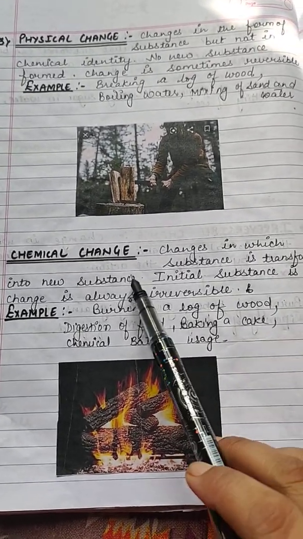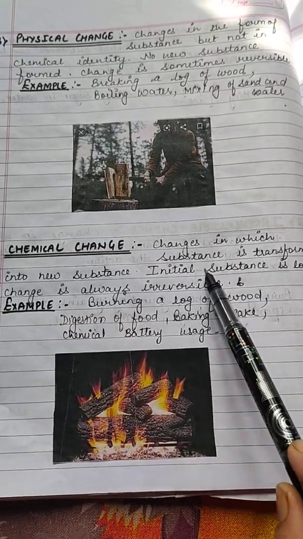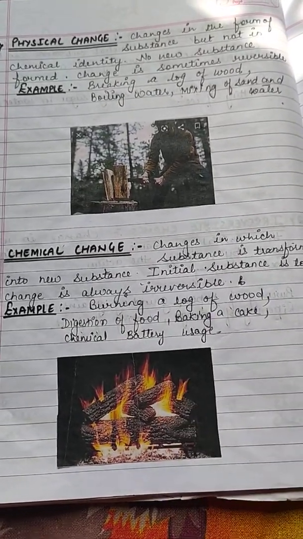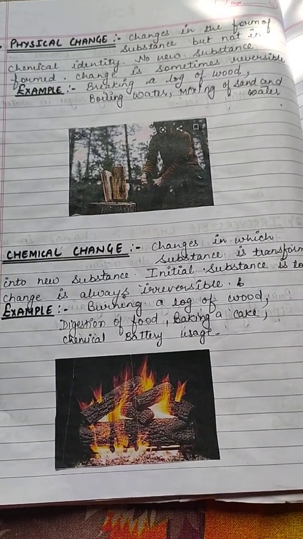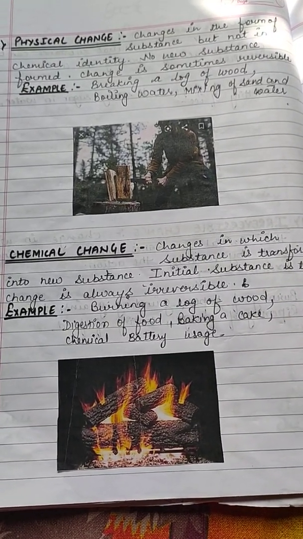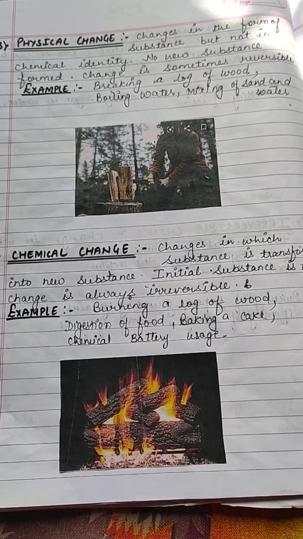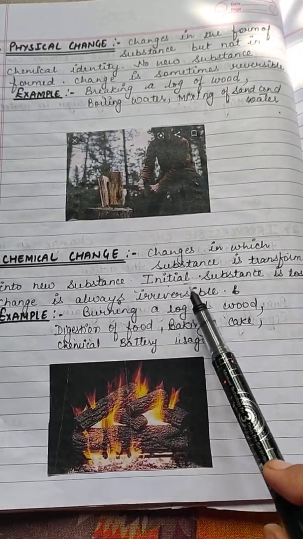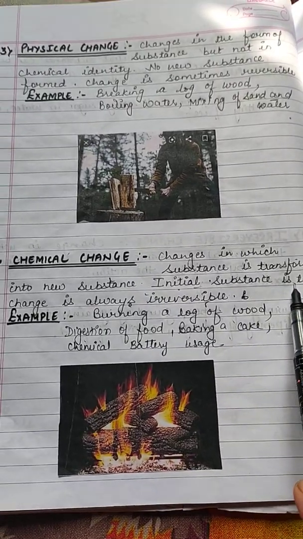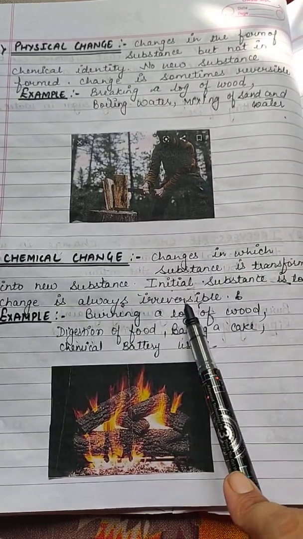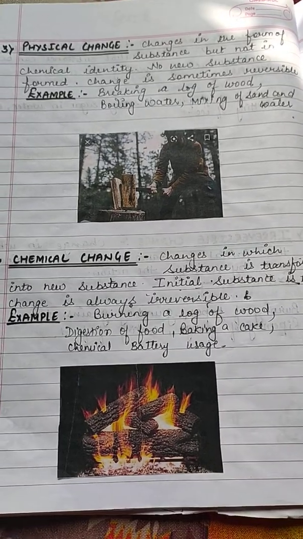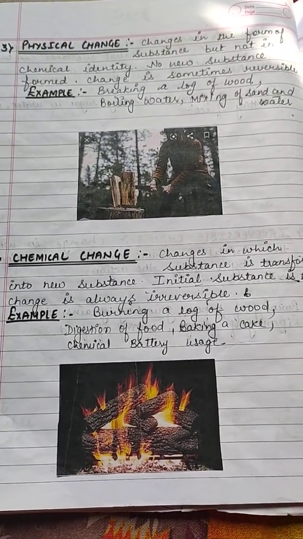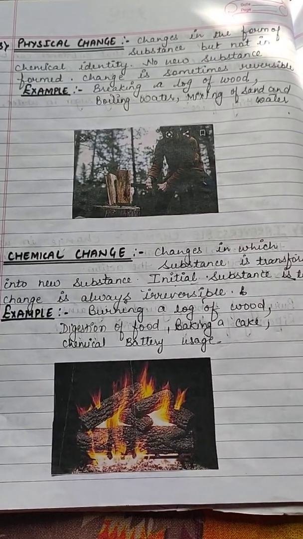Next type of change is a chemical change. Changes in which the substance is transformed into a new substance. Those changes in which the initial substance is transformed into a new substance are called chemical changes. In a chemical change, the initial substance is lost, and this change is always irreversible. So we will never get the initial substance back, even by reversing the action.